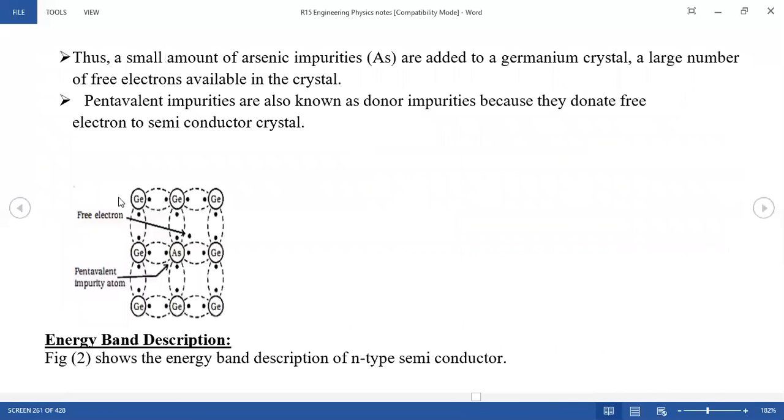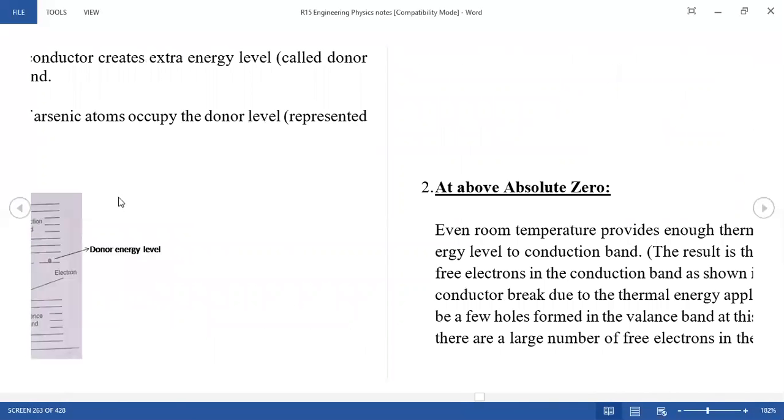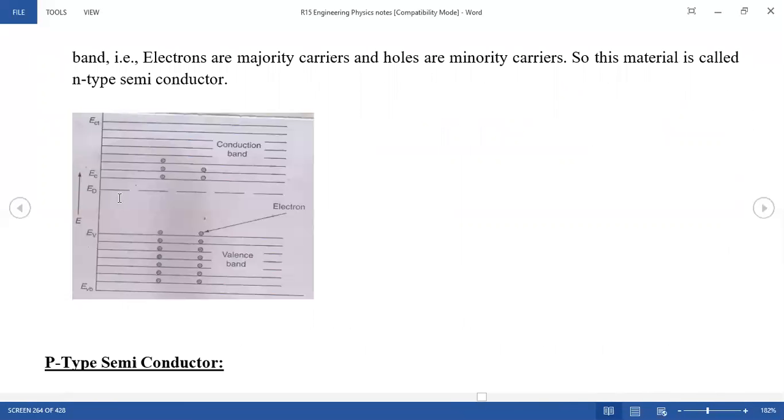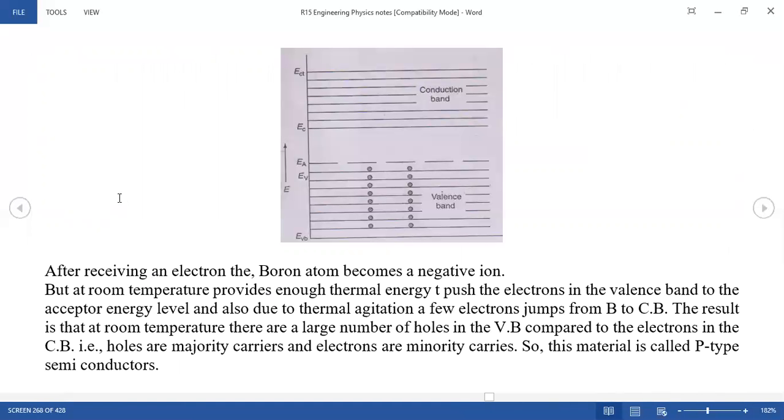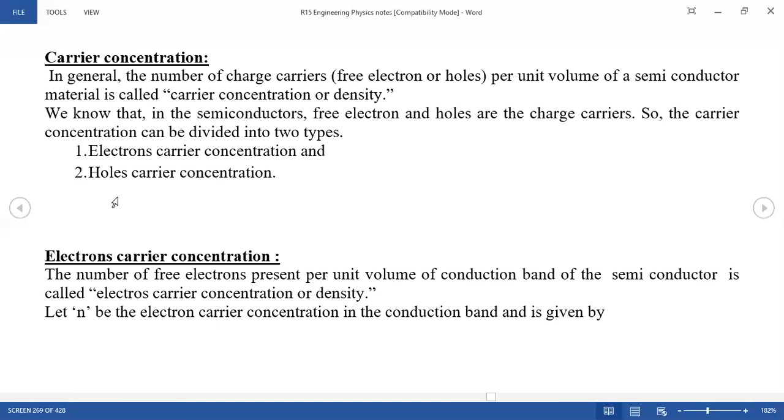Now we go for the next concept in semiconductors. Direct and indirect band gap are over. Next concept is carrier concentration, very, very important for the external exam. Of course it is 5 marks or 2 marks, it may be 8 marks. So very, very important.